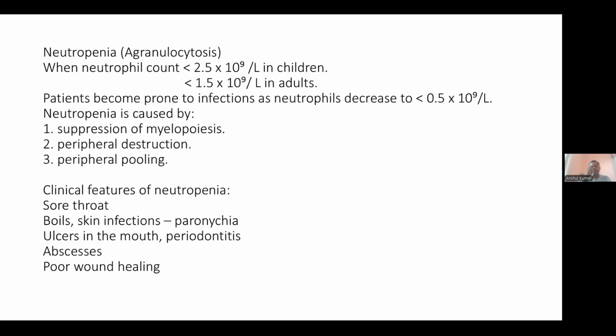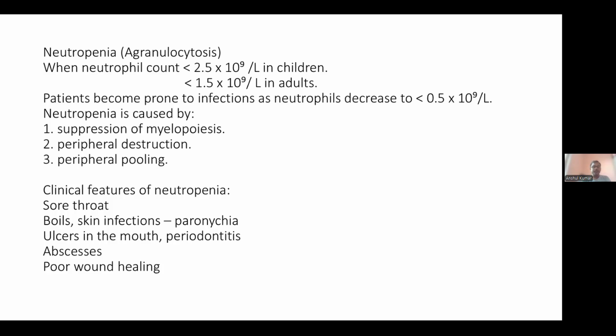Neutropenia is caused by suppression of myelopoiesis, meaning the synthesis of myeloid cells in the bone marrow, then peripheral destruction of neutrophils, or peripheral pooling.